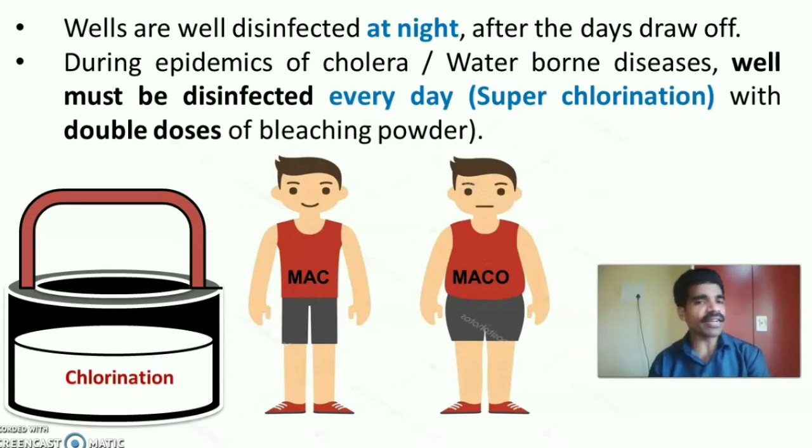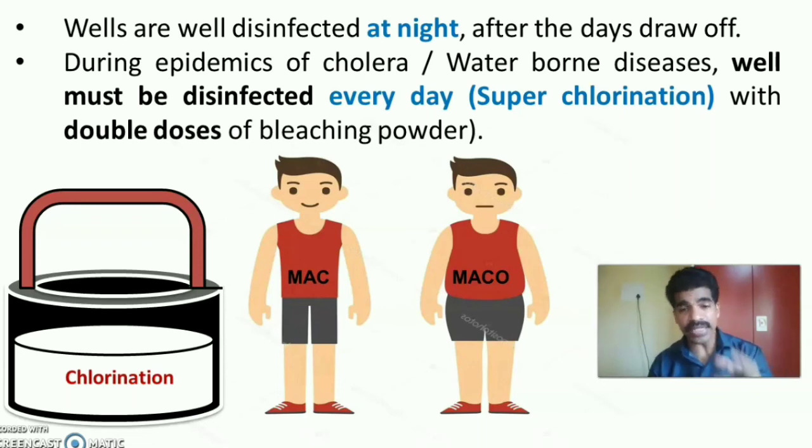They added that wells are well disinfected at night after the day's draw off. Then there will be enough period of contact of the water with the chlorine solution. And they also emphasized the superchlorination. So during the epidemics of cholera or any other waterborne diseases, wells must be disinfected every day for a week. That is with the superchlorination, that means with a double dose of bleaching powder. Generally, we are using 2.5 gram for 1000 liter of water. Instead of that, 5 gram bleaching powder for 1000 liter of water in superchlorination.